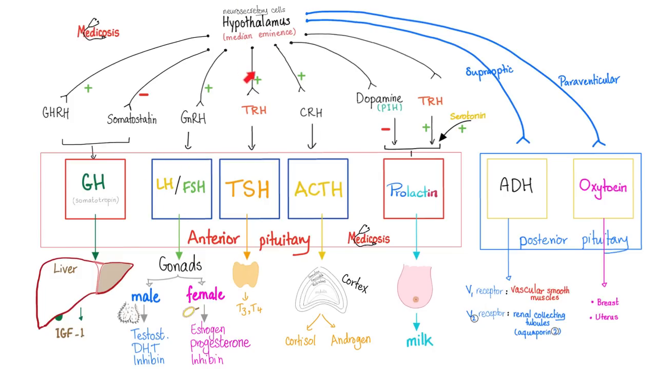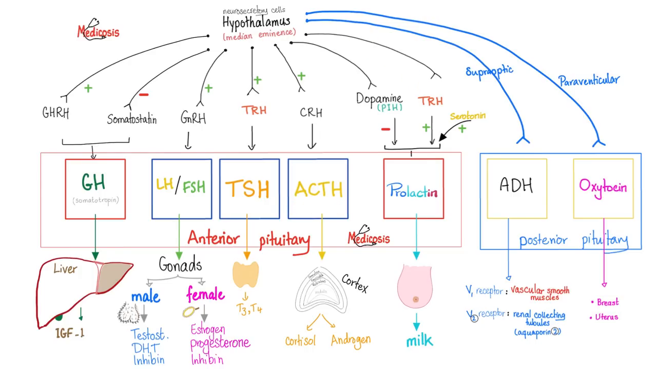If the hypothalamus secretes TRH or thyrotropin-releasing hormone, the anterior pituitary will secrete thyrotropin, also known as TSH or thyroid-stimulating hormone. When the hypothalamus secretes CRH or corticotropin-releasing hormone, the anterior pituitary responds by secreting the corticotropin, which is ACTH, otherwise known as adrenocorticotropic hormone.